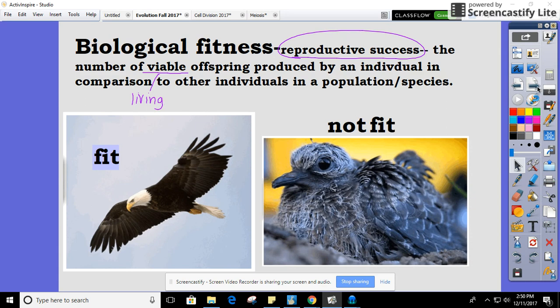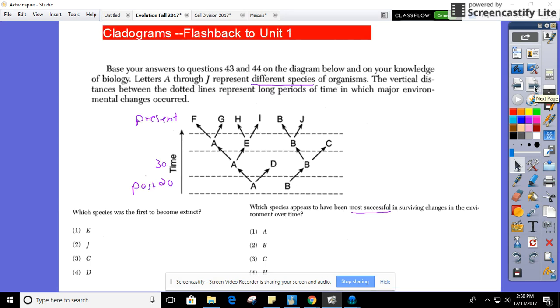And then a few practice test questions that are a flashback to Unit 1 where we talked about cladograms. So try to answer these and you can check in with me. So this is past, this is present, and we're looking to see which one's the first species to become extinct and which species appears to be most successful over time. And that's where we're going to leave off for today.